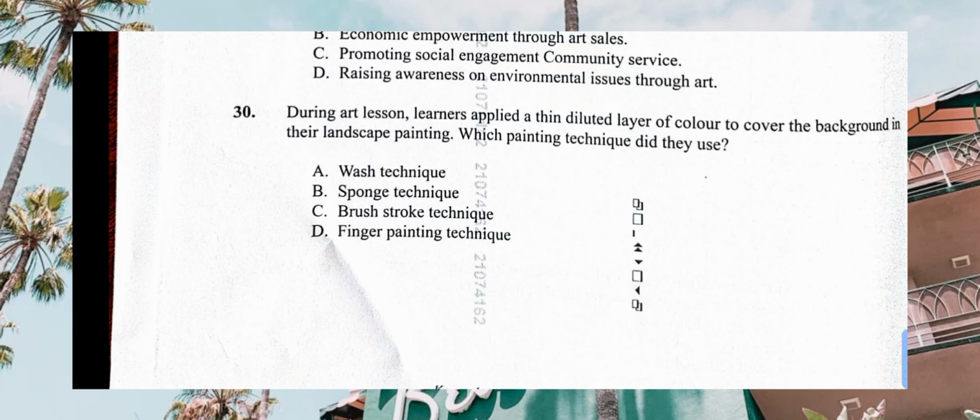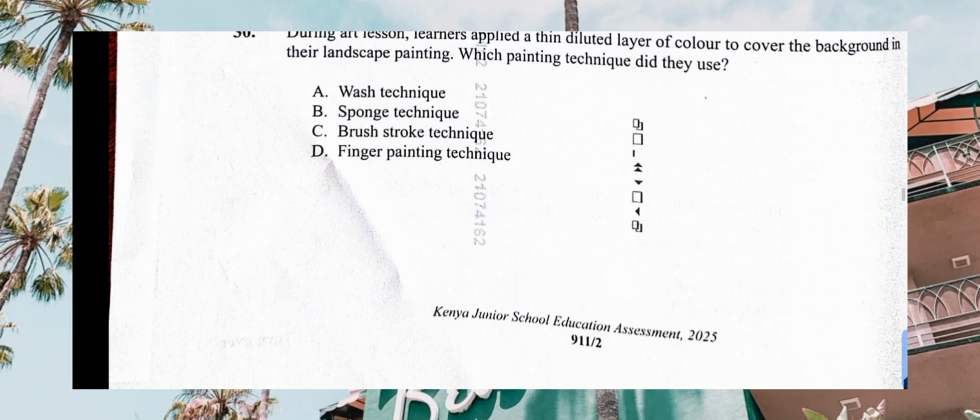Then during art lessons, learners applied a thin diluted layer of color to cover the background in their landscape painting. Which painting technique did they use? Thin diluted layer, that one will go to wash technique, wash. We have wash, yes. The correct answer is A.